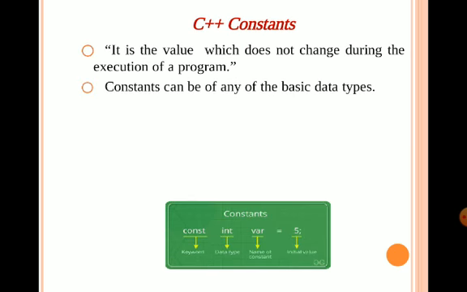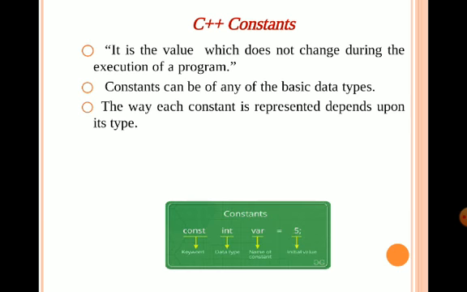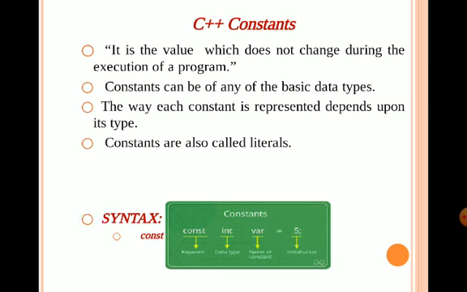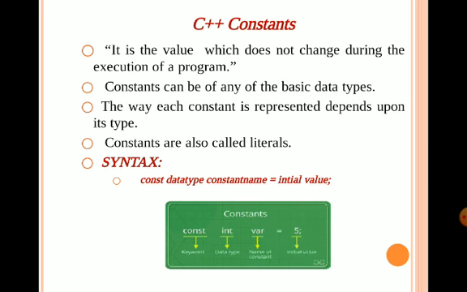Let's move on to constant. Constant is a value which does not change during the execution of the program. It can be of any of the basic data types. The constant is also called a literal. There is not much difference between C constants and C++ constants. More or less both are the same. The syntax is const data type constant name equal to initial value.